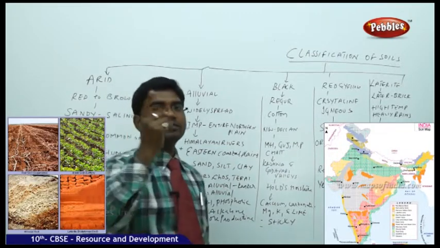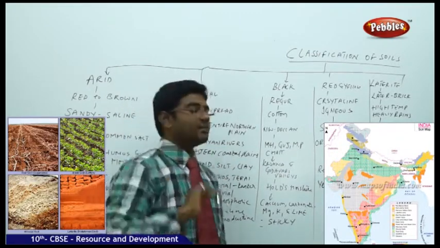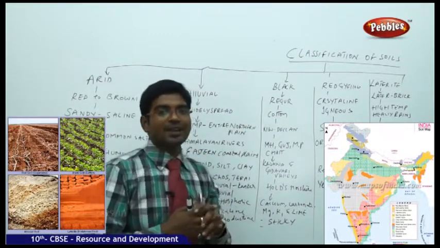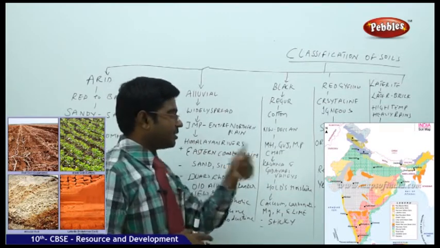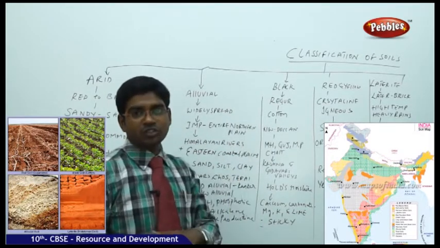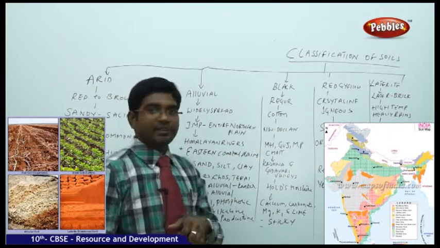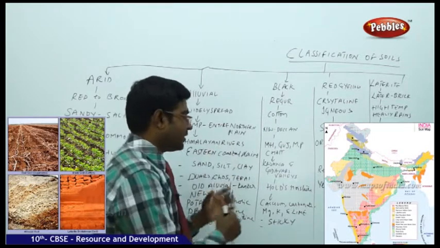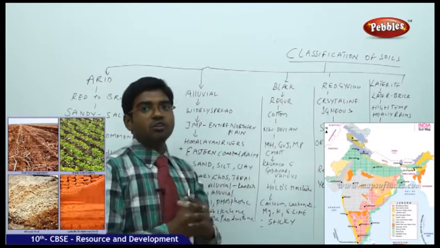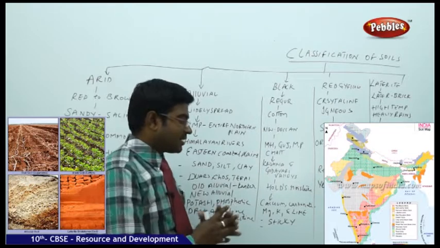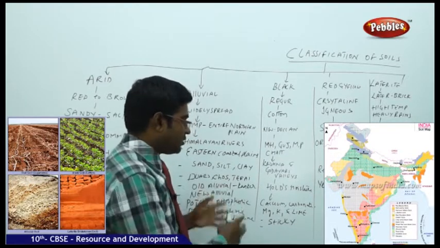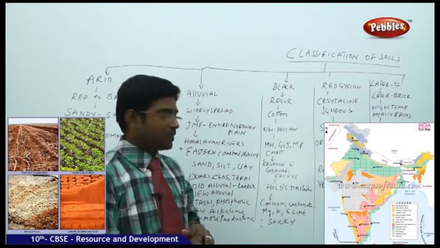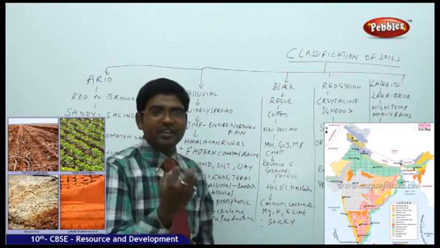Cotton soil, or black soil. This is found in the northwestern part of the Deccan, covering states like Madhya Pradesh, Gujarat, Maharashtra and Chhattisgarh, where the rivers that have contributed are the Krishna and Godavari valley regions. In these regions you find it more. It holds a large amount of moisture, and it also contains chemicals like calcium carbonate, magnesium, potassium and lime. It is very sticky in nature.